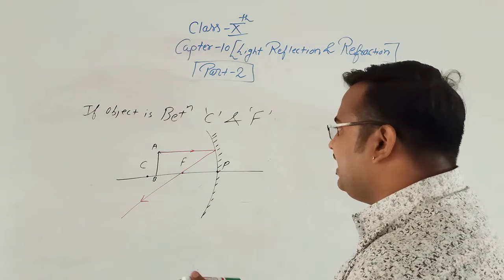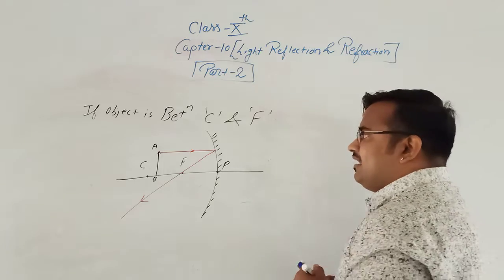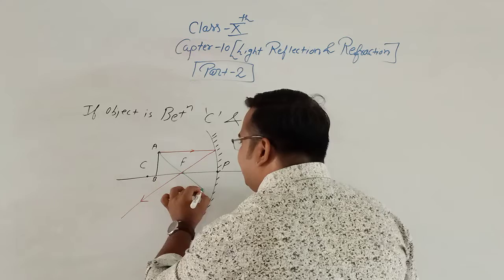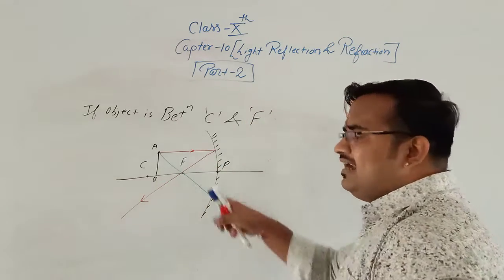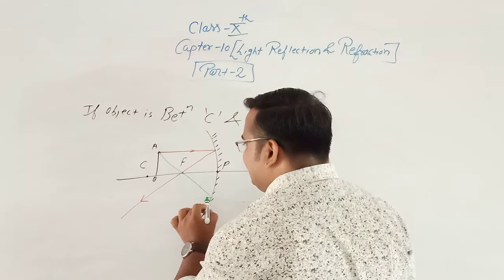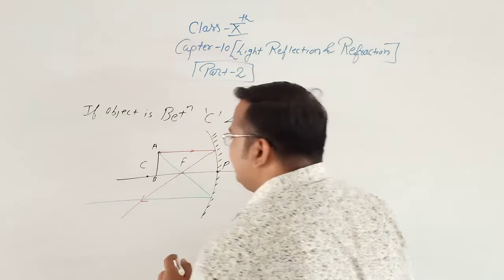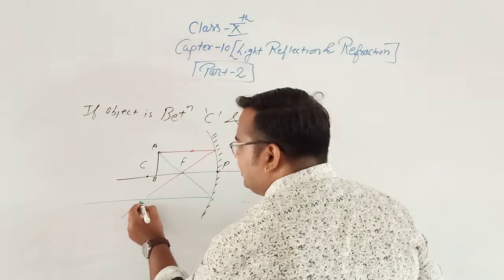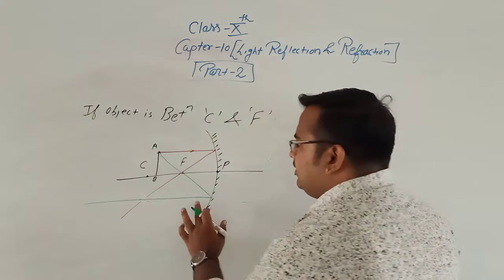Now what does our second rule say? The second rule says that if the incident ray passes through the focus, then the reflected ray is parallel to the principal axis.